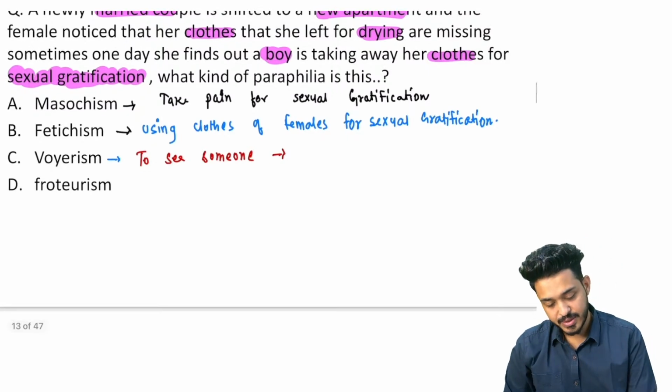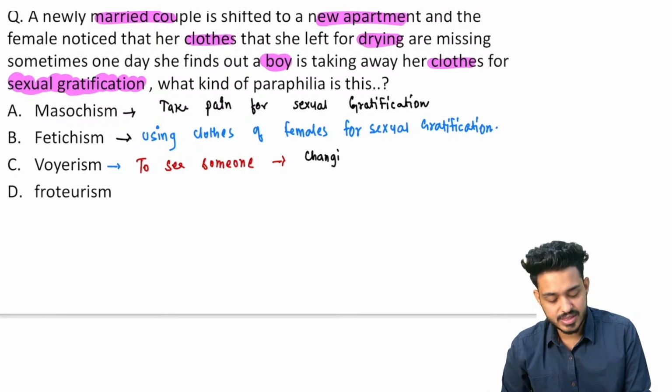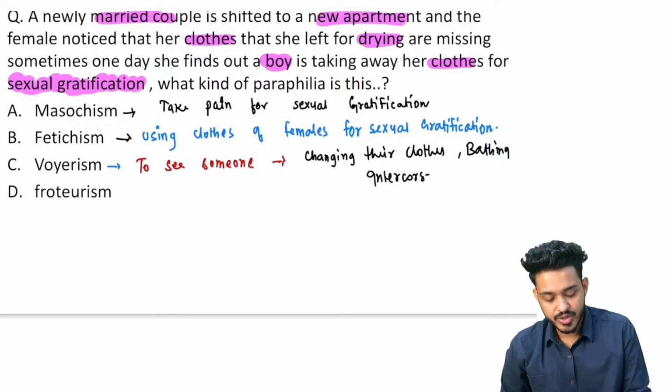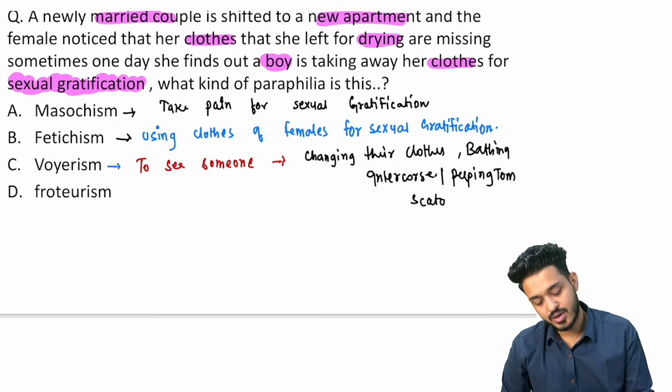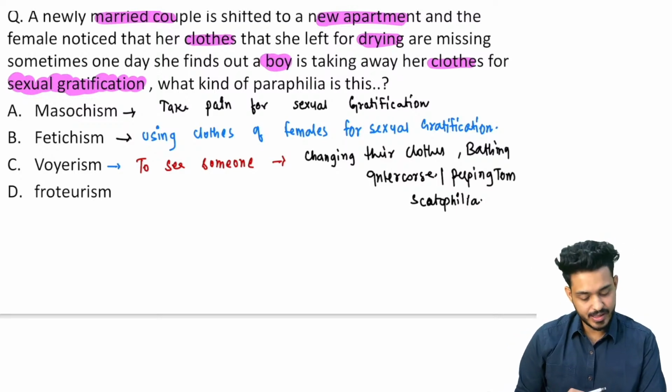So that is going to be to see someone changing their clothes, maybe bathing, maybe doing intercourse, right? So that is going to be the voyeurism, also known as peeping tom. इसी को क्या बोलते हैं बेटा, peeping tom और scatophilia, right? इसमें डायरेक्ट जेल होती है, राइट?